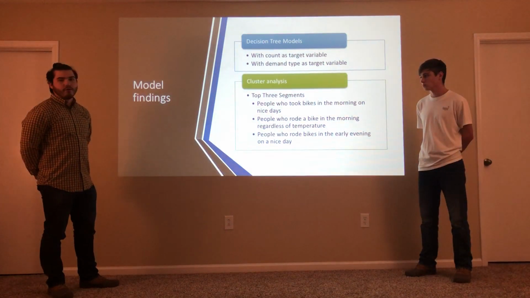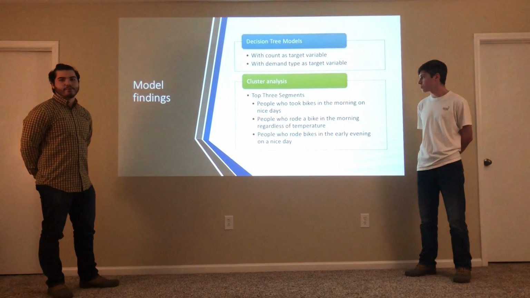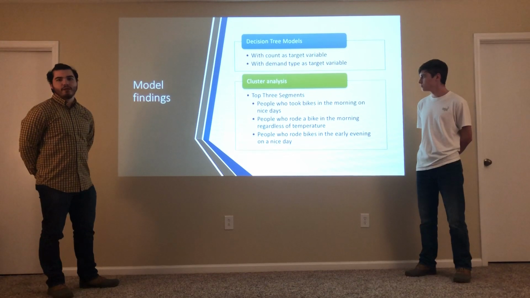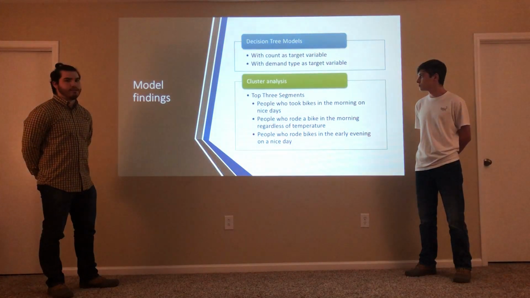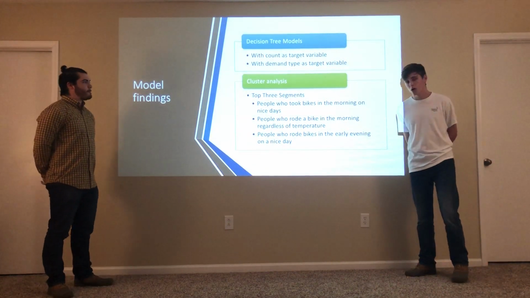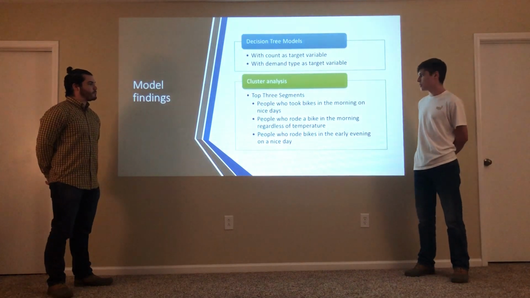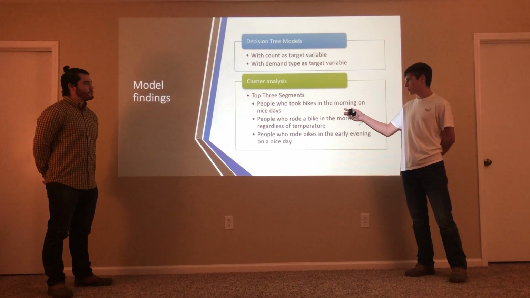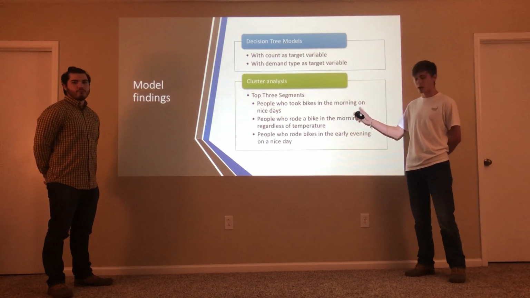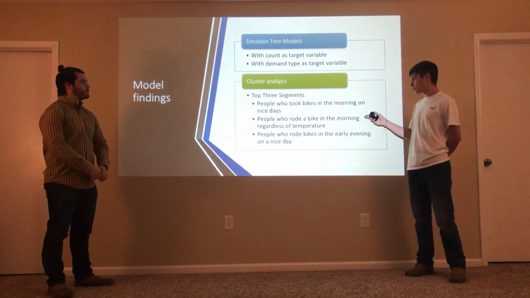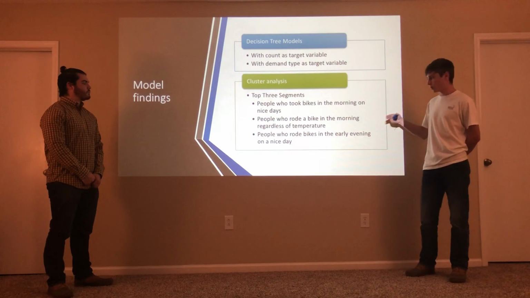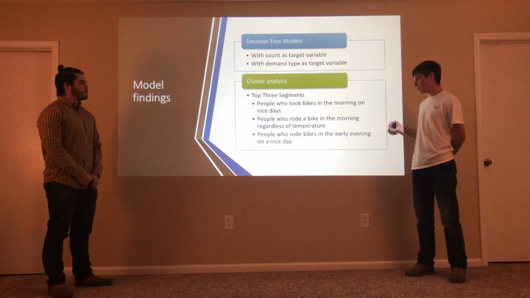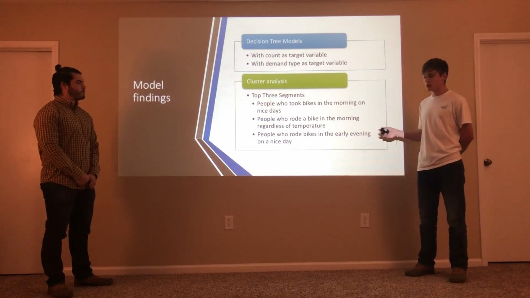The second model was using demand type as the target variable. For that model, it indicated that when demand type was high, there would be an increase in demand, while when demand type was low, there was a decrease in demand. For our final model, we used cluster analysis, which came back showing that our top three segments are people who took the bikes early in the morning on a nice day, people who rode their bike early in the morning regardless of the temperature, and finally people who rode bikes in the early evening on a nice day.